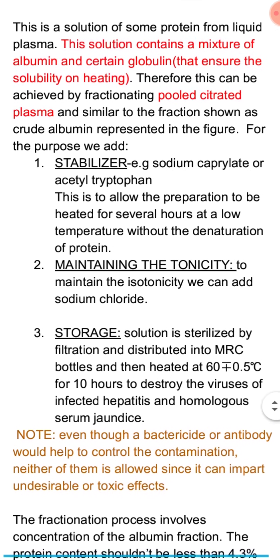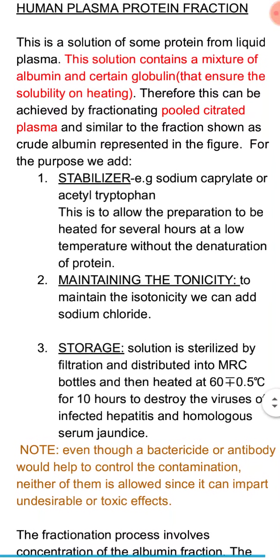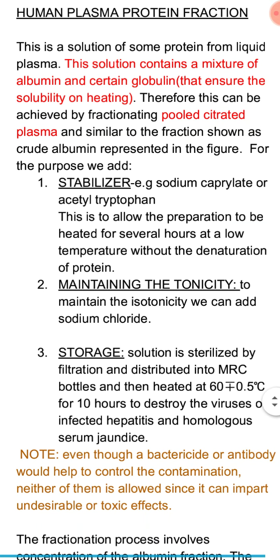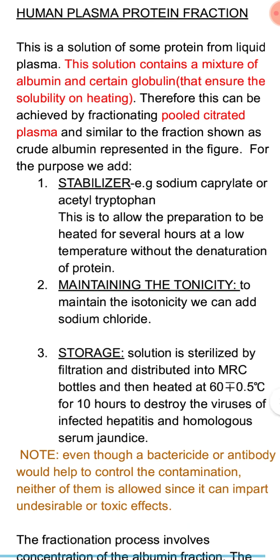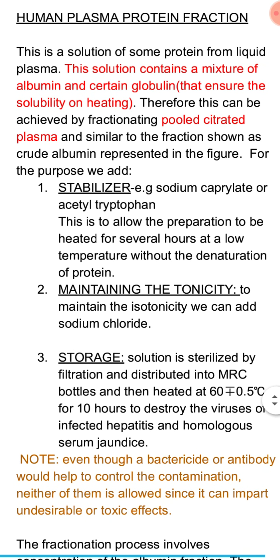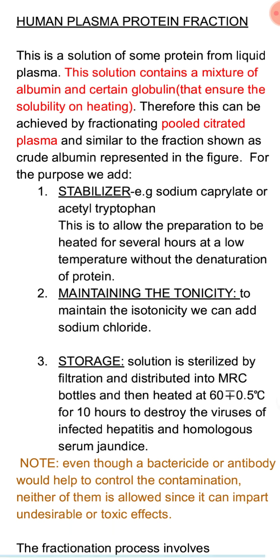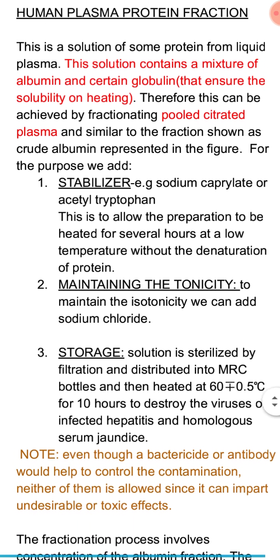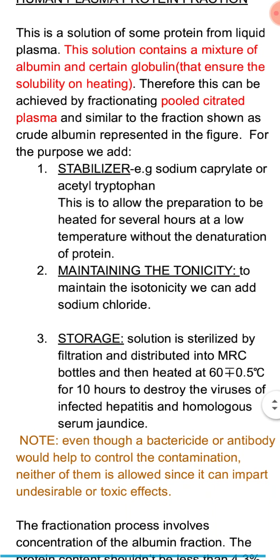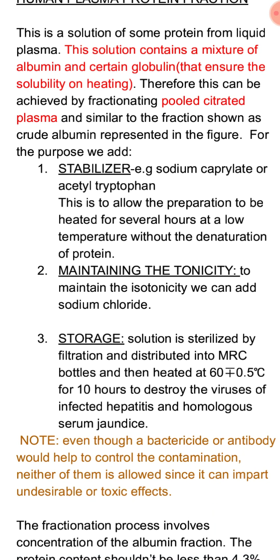For this purpose we add a stabilizer. The stabilizer is added to allow the preparation to be heated for several hours at a low temperature without denaturation of protein. Examples of stabilizers are sodium caprylate or acetyl tryptophan. Either of them can be added so that the preparation can be heated for several hours without denaturation of protein. Then, to maintain isotonicity, we add sodium chloride.